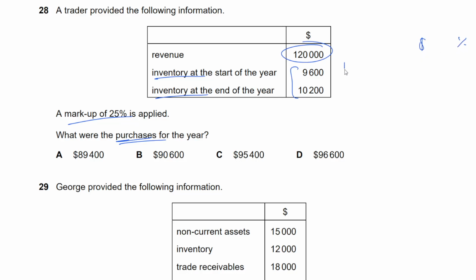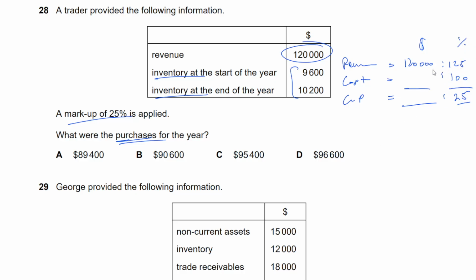You can memorize this if you want. Revenue, cost of sales, gross profit. Revenue is 120,000. Cost of sales, we don't know. Gross profit, we don't know. What do we know from the percentages? We know markup is 25. Markup means gross profit as a percentage of cost. So it's 25 out of 100 of the cost, right? If cost is 100, gross profit is 25. And that makes the revenue to be 125. Does that make sense? We're looking at percentage as units.